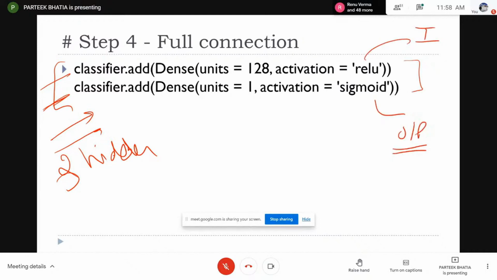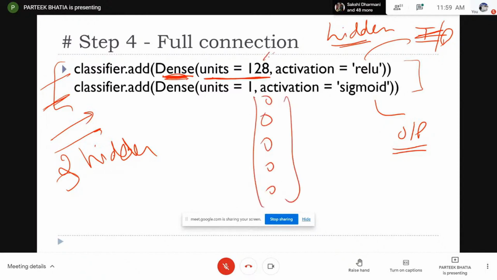So here I am adding the input layer. This is the hidden layer. In the hidden layer, I am adding Dense, which is used for full connections. I am specifying the units, that is, the neurons I have to use in the hidden layer. I am using 128 neurons, and in the hidden layer I am also applying an activation function called ReLU.